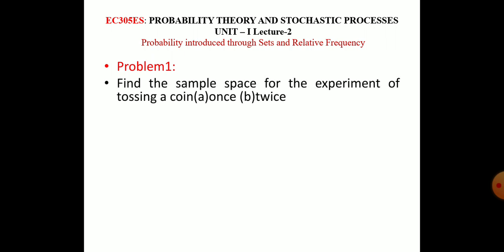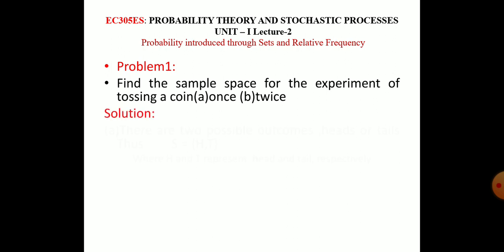Find the sample space for the experiment of tossing a coin: A, once; B, twice. There are two problems, A and B, here. Find the sample space for the experiment. What is that experiment? Tossing a coin one time, tossing a coin twice. Suppose we toss a coin once, what are we going to get? We are going to get heads or tails.